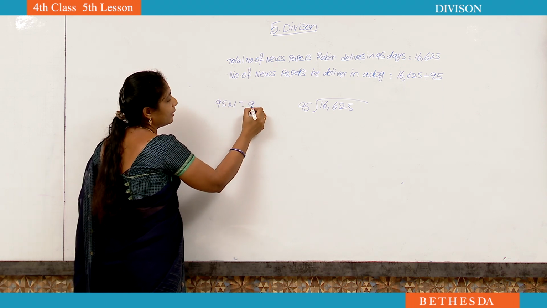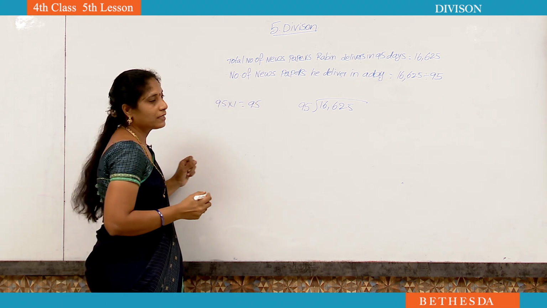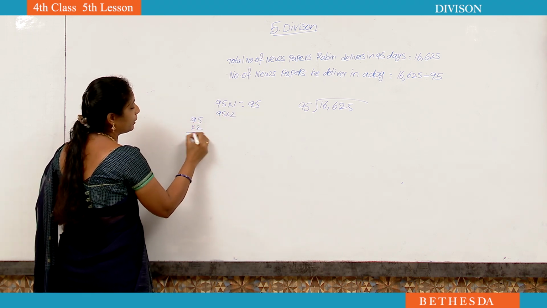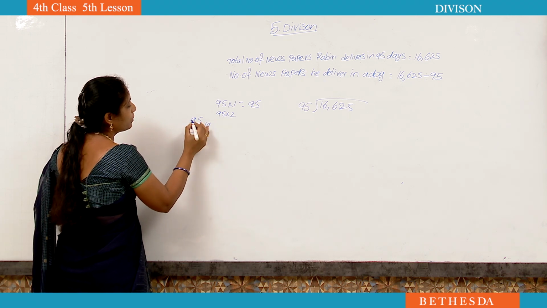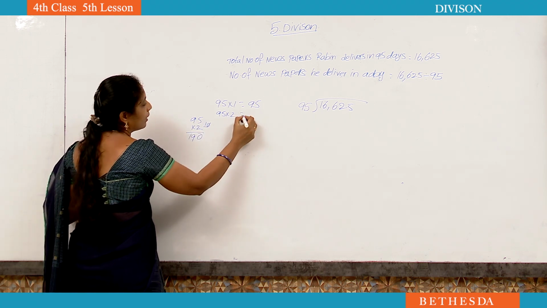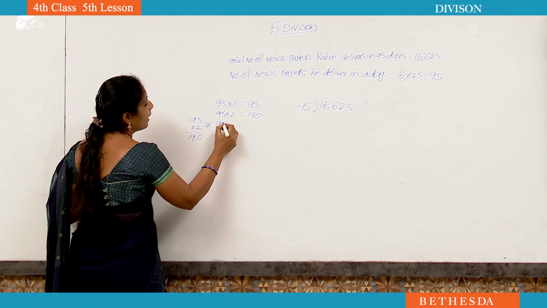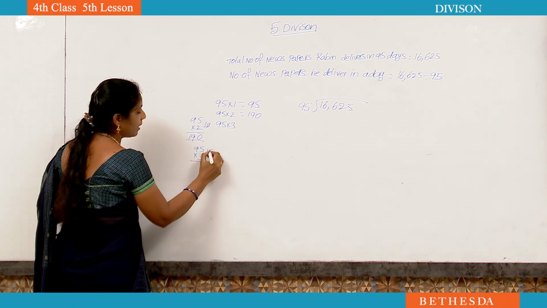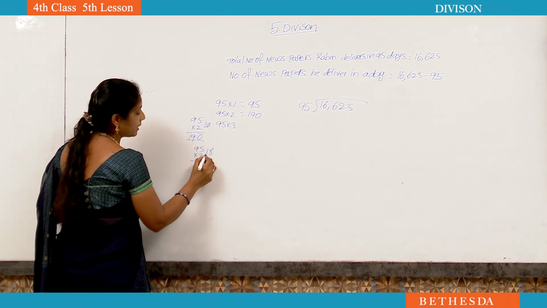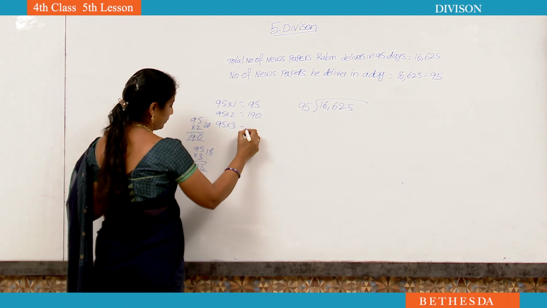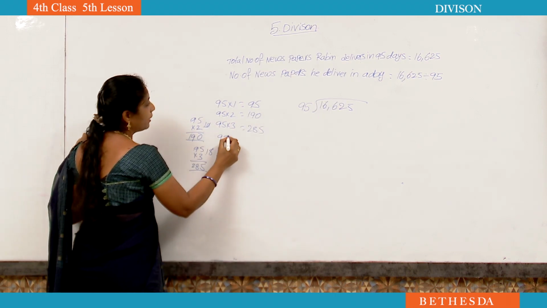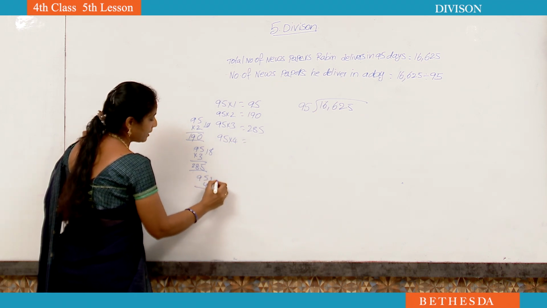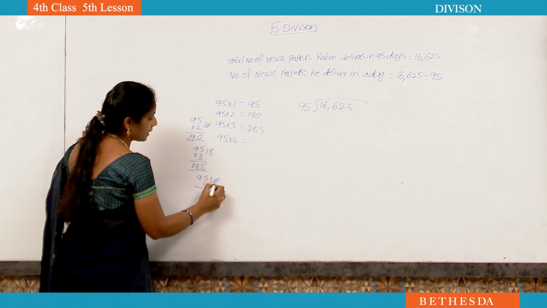Don't feel this is difficult. 95 ones are 95. 95 twos are, do multiplication: 5 twos are 10, 9 twos are 18, 18 plus 1, 19, so 190. 95 threes are 95 into 3: 3 fives are 15, 3 nines are 27, 28, so 285. 95 fours are 95 into 4: 4 fives are 20, 9 fours are 36, 38, so 380.